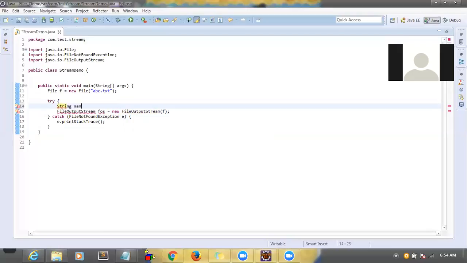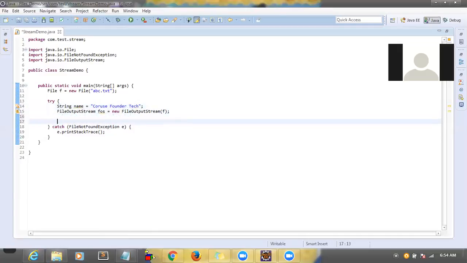Okay. Right. So now I want to write this data: String name equal to a value. This data I want to write into the file system, into abc.txt. Okay. Right. So the data is there with me. Now how to write this data into abc.txt?